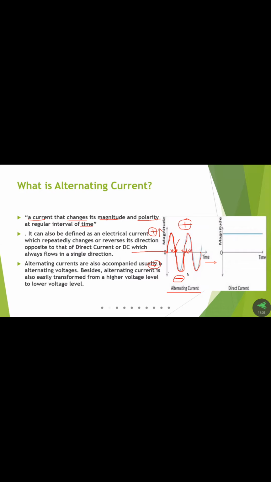So within a short duration of time, one positive half cycle and one negative half cycle are obtained, which means both the magnitude and polarity change. In the upper cycle we got positive, in the lower cycle we got negative. So that is called alternating current, which means both the magnitude and the polarity change.